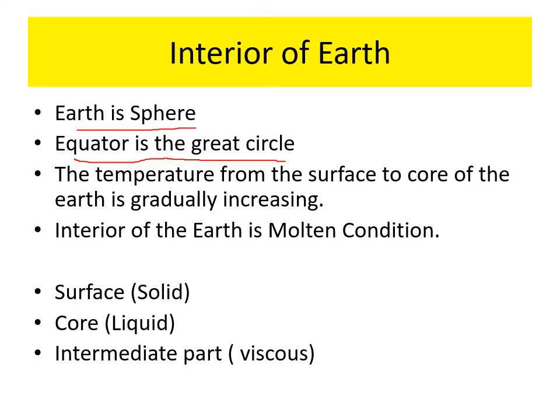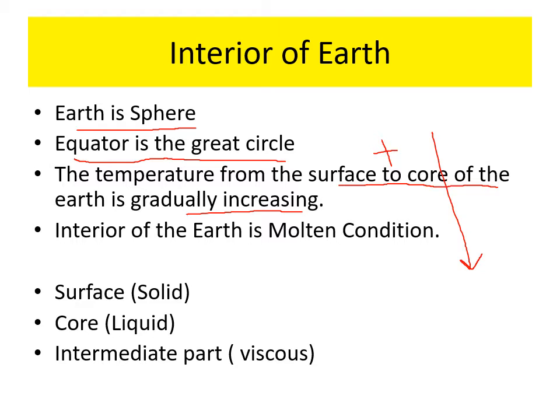The temperature from the surface of the Earth to the interior, to the core of the Earth, is gradually increasing. Rather, there is a positive relationship between the temperature and the depth of the Earth. When we start the journey from the surface towards the core, towards the interior of the Earth, the temperature is gradually on an increasing trend.